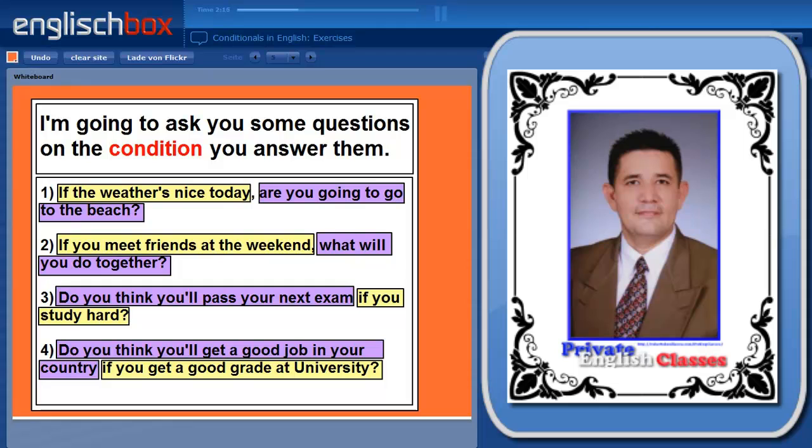If the weather's nice today, are you going to go to the beach? If you meet friends at the weekend, what will you do together? Do you think you'll pass your next exam if you study hard? And do you think you'll get a good job in your country if you get a good grade at university? What's the difference in the structure of these questions?